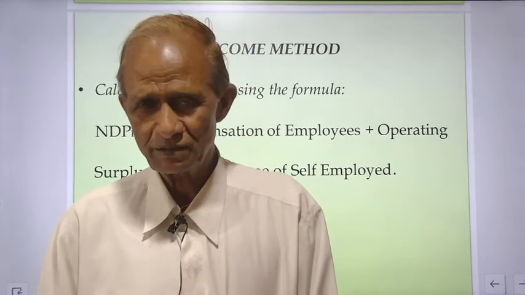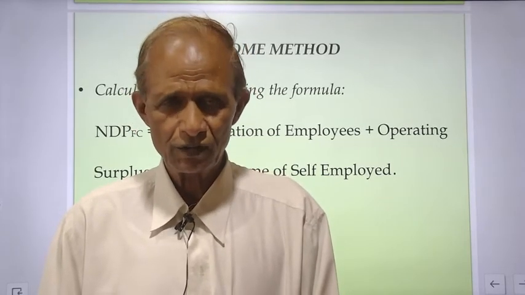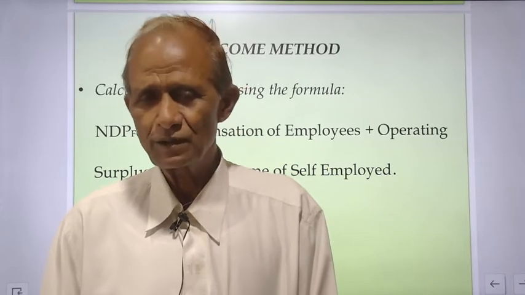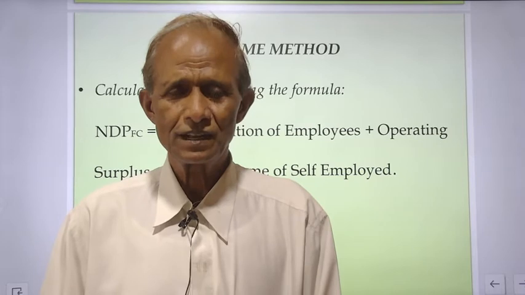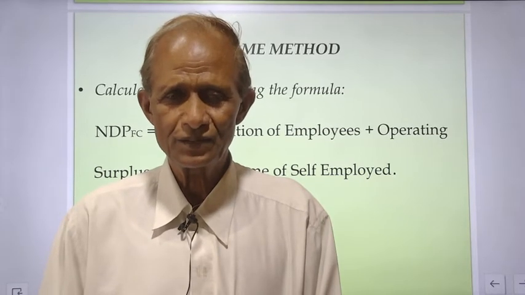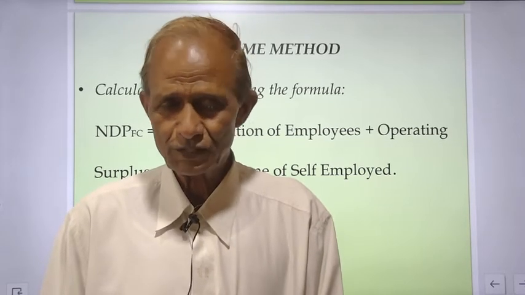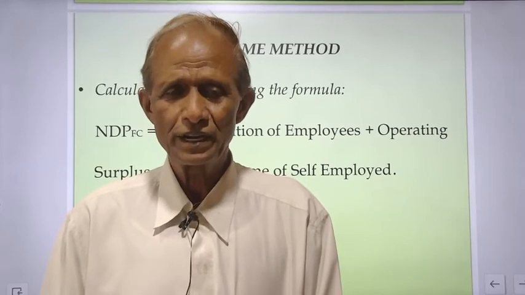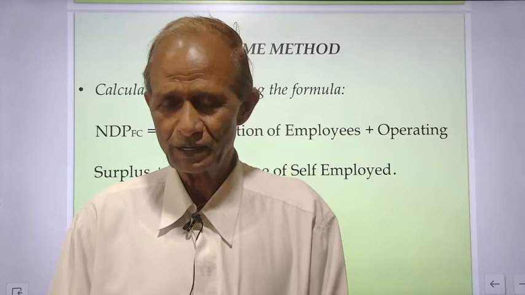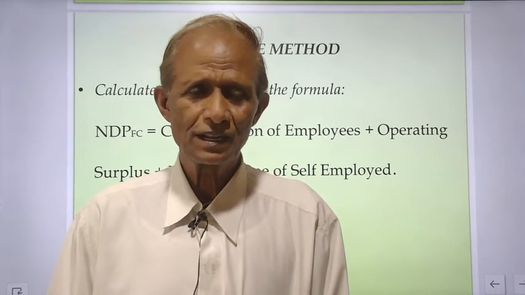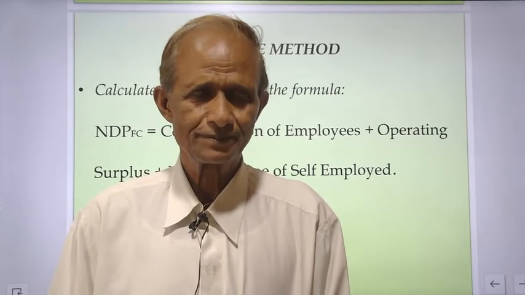If you get the total of these four items, four components, that will give you national income, NNPFC. No adjustments are necessary to get national income. The total of these four factors will be the national income.